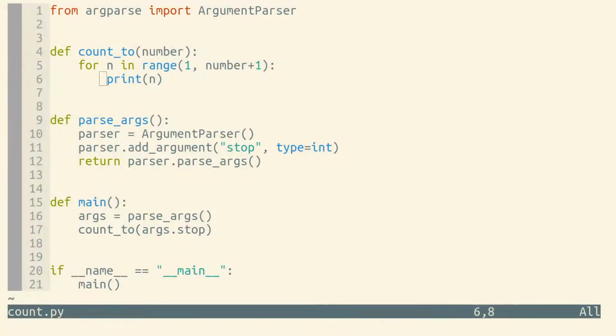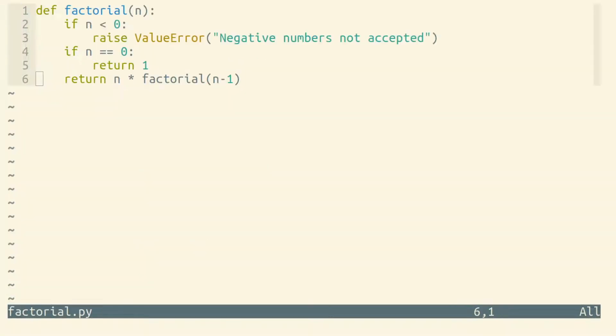Let's talk about recursion. Functions can call other functions. For example, this main function calls the parseArgs function and the count2 function. But there's nothing stopping a function from calling itself. A function that calls itself is called a recursive function.